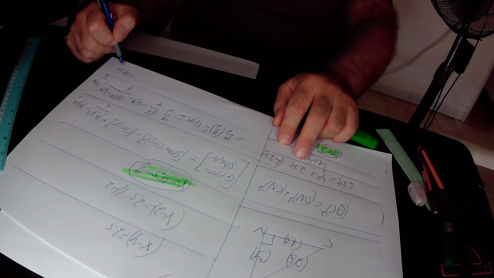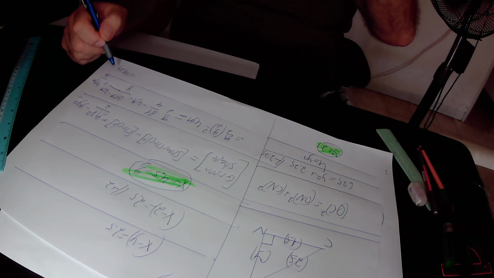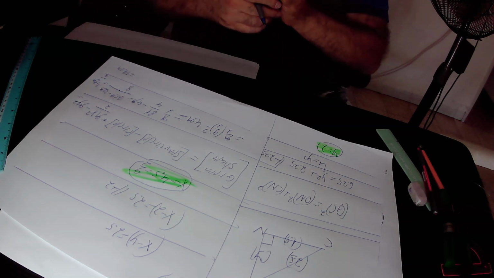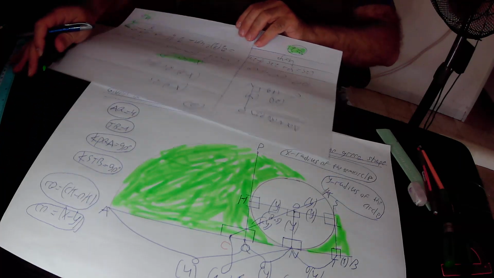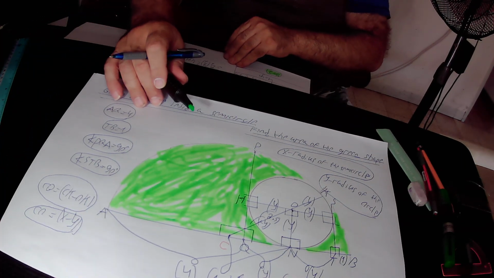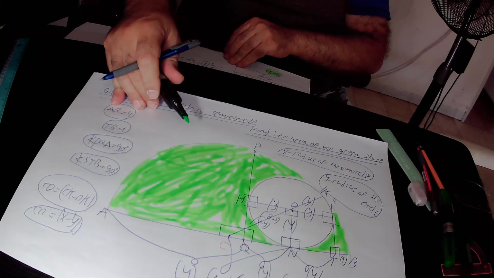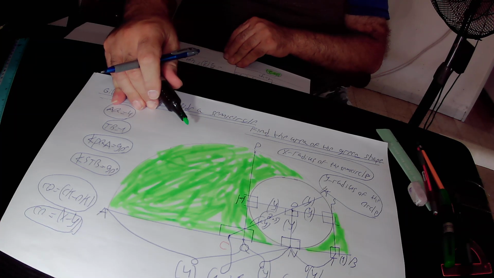So the area that you are looking for in this question, that is the area of this green shape, is equal to 49 pi over 8 square units, or in terms of numbers, 19.24 square units.